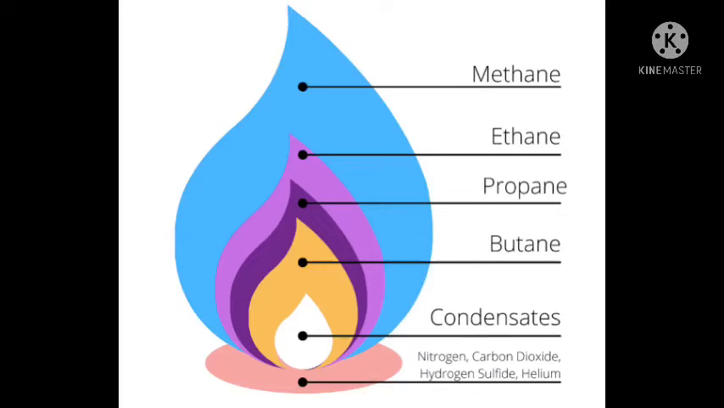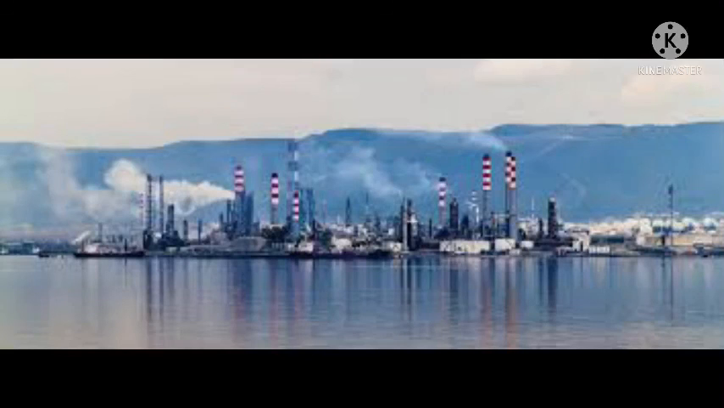The flame that we get comprises of the outermost flame, that is blue, which is methane, the pink flame, that is ethane, then the purple or violet flame is of propane, then the yellow flame is of butane, and the white flame consists of nitrogen, carbon dioxide, hydrogen sulfide, and helium. These are all carbon compounds. It is very important for us to protect our environment and to conserve these natural resources for the future generation. That's why we should use them in control, and we should use bicycle wherever necessary.